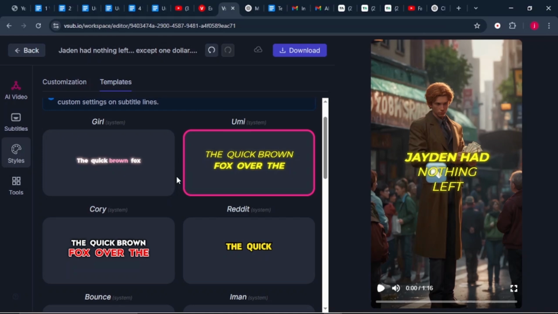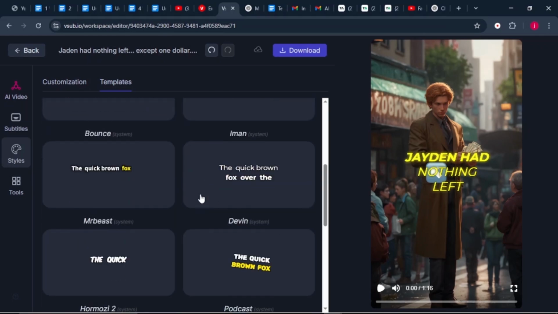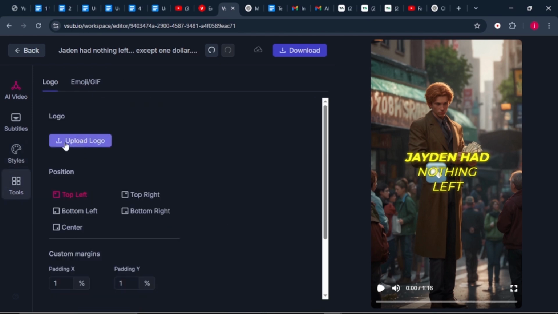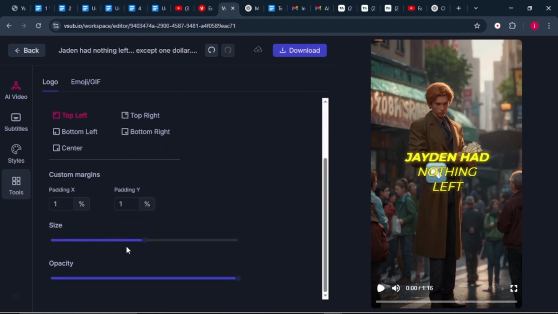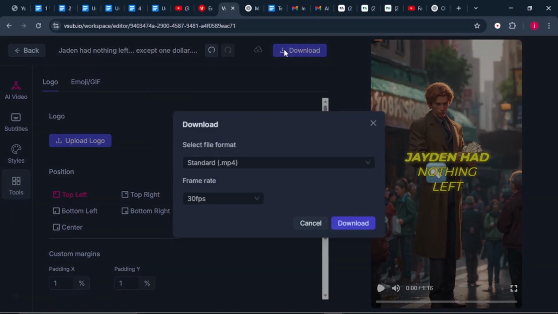This is where we can choose a specific template that we would love to use in our video. If you have the logo and you'd love to add a logo to your video, what you simply have to do is come to tools and upload your logo by clicking on this upload button, and from there increase the size and the opacity of your logo. Once that is done, just click on the download button here and your video will be downloaded into your PC.